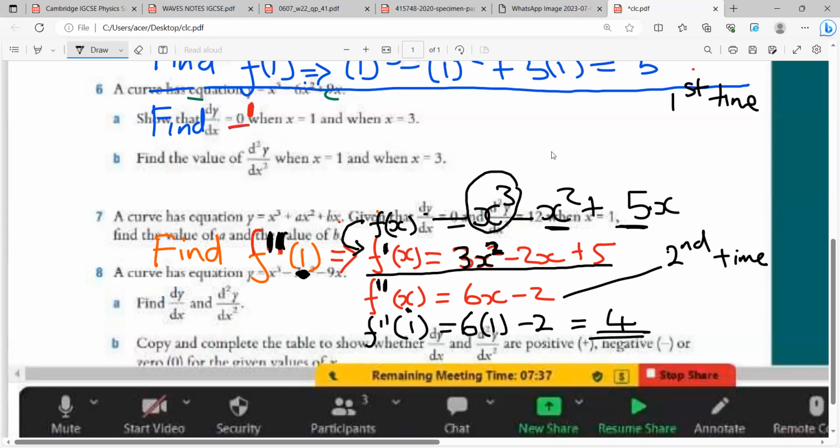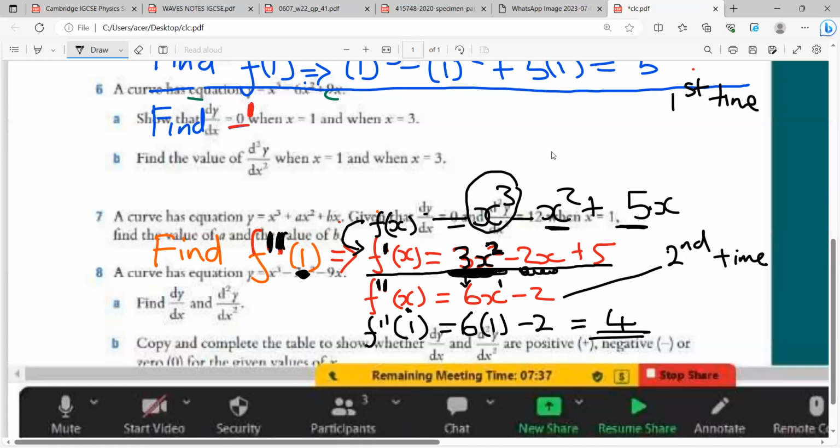So once you have your initial answer, you need to differentiate it again. Let's focus on this 3x squared. If you differentiate it again, the 2 must fall down, and it becomes 2 times 3, which gives you 6. And then we reduce the power. The power was 2, now it's 1. And then we'll do it again for the next term.